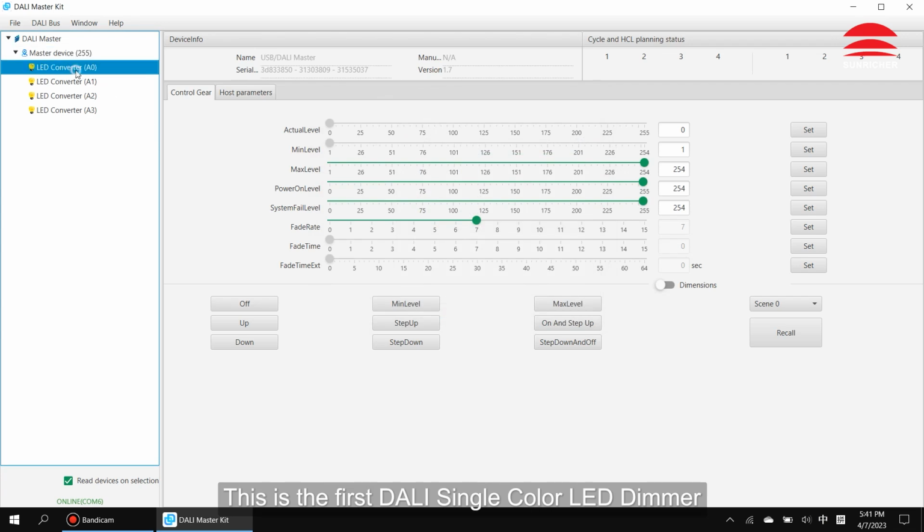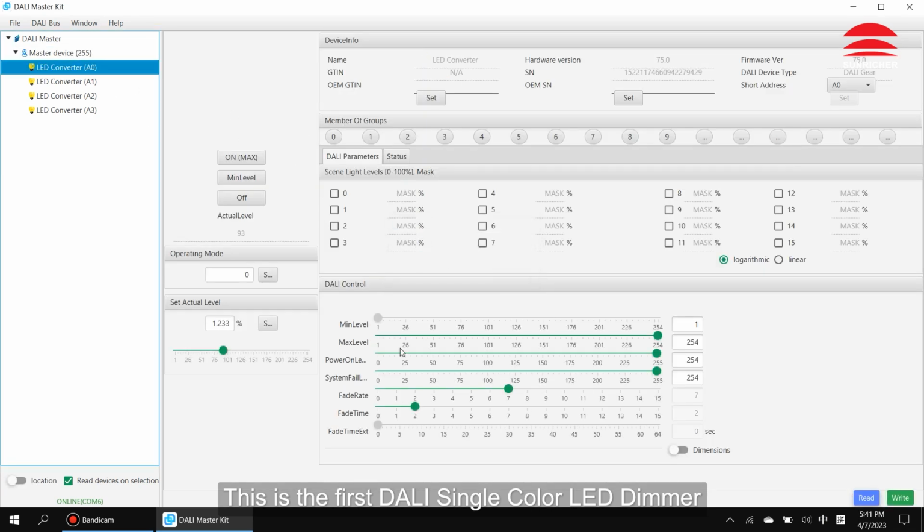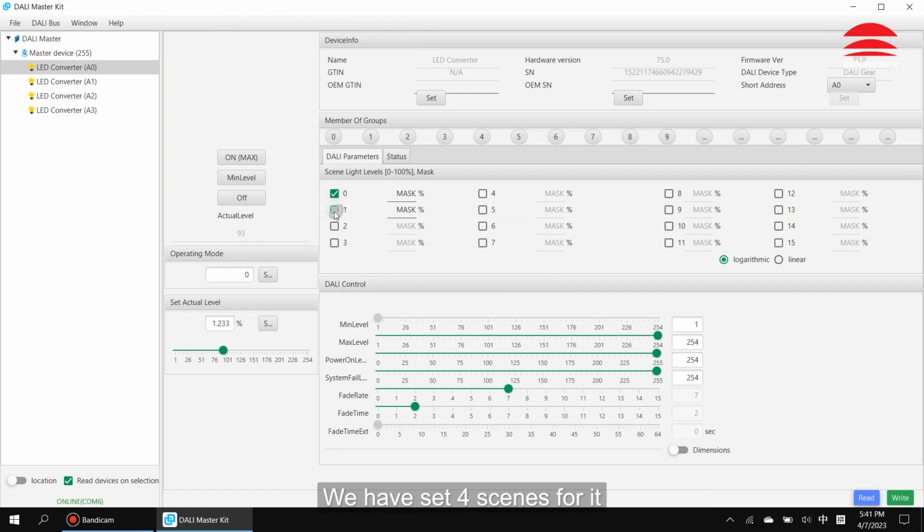This is the first DALI single color LED dimmer. We have set 4 scenes for it. Set it to group 0. Click right to save the setting.